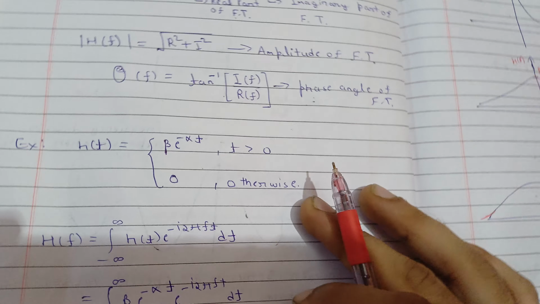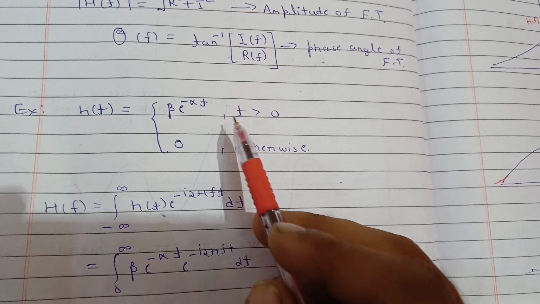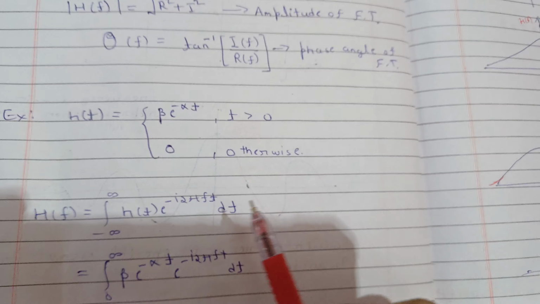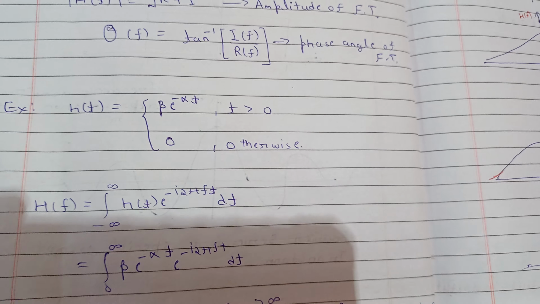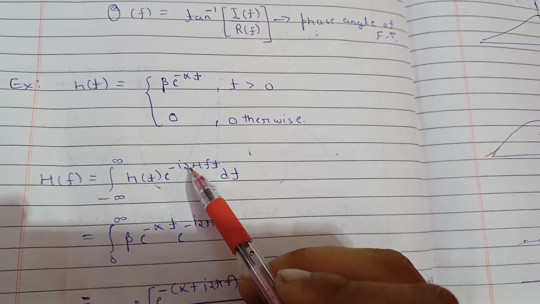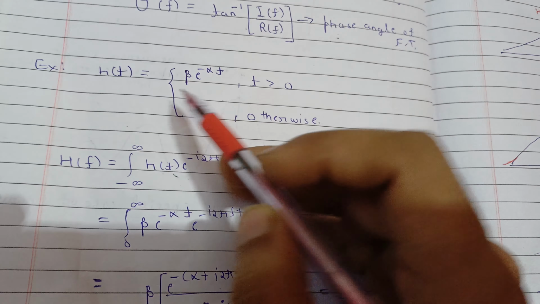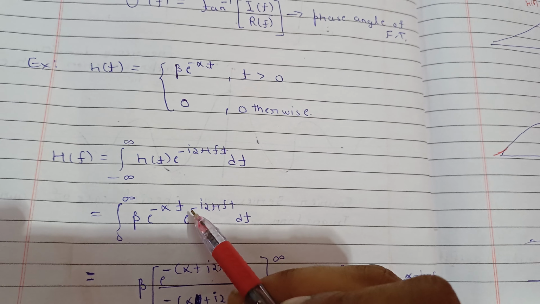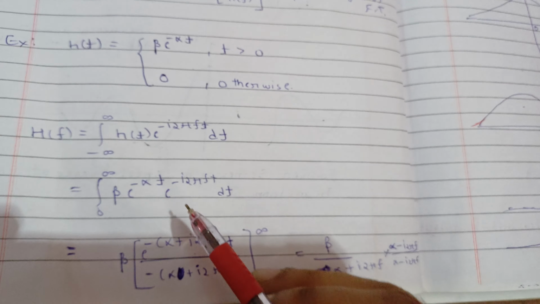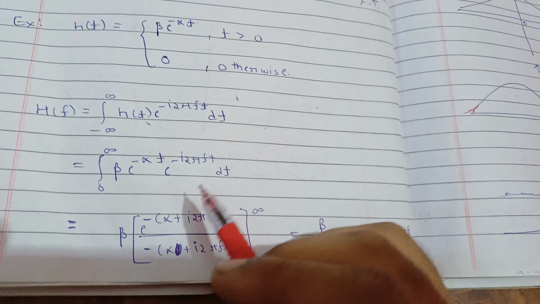So let's take an example. If s(t) is given as beta exponential minus alpha t, where t is greater than 0, and it is 0 otherwise, we need to find the Fourier transform of this, and this is a non-periodic function, you can see. So H(f) will be the integral of h(t) exponential minus i 2 pi f t dt. This is the formula to convert. Now h(t) will be this beta exponential minus alpha t, and the limits will be 0 to infinity, because for all others this will give you 0. So exponential minus i 2 pi f t dt.